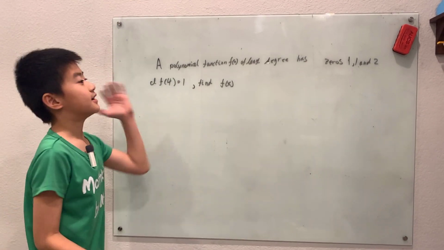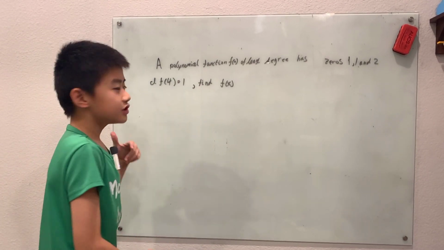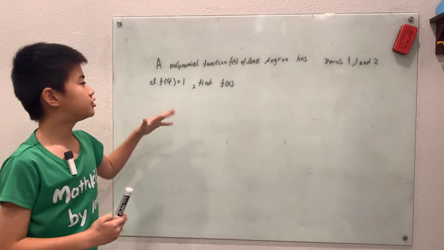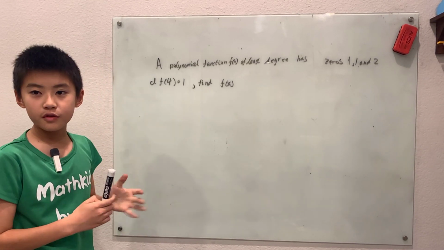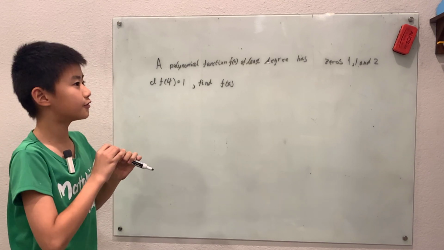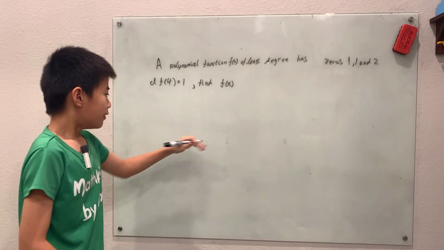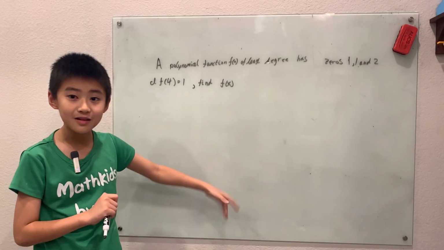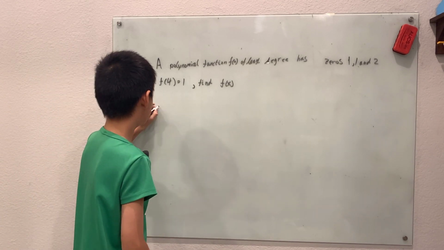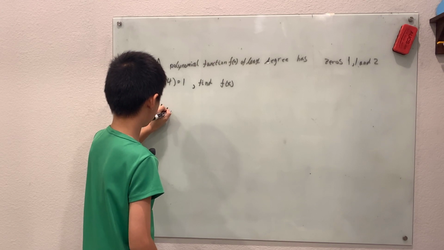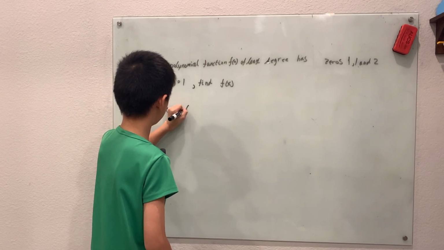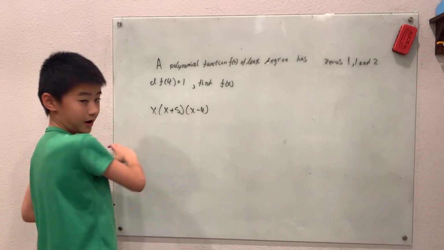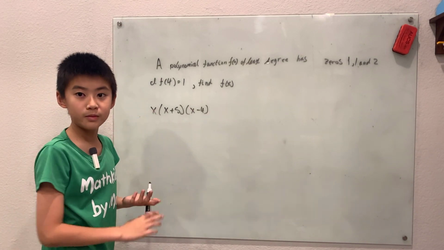Now finally, we're going to discuss the fundamental theorem of algebra. We've been doing things that are similar to this for the last couple of classes, like factoring. We're kind of just using the fundamental theorem of algebra, even if we're not realizing it. Like factoring x times (x plus 5) times (x minus 4). It might not look like it because we're factoring, but this is the fundamental theorem of algebra.